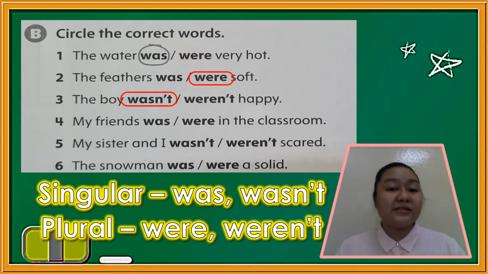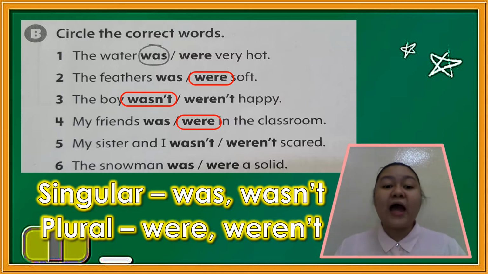How about number 4? My friends were in the classroom. The noun is my friends. Now when you say friends, is it singular or plural? Correct. When you say friends, it's plural form. So our answer is were. Correct. Now number 5.